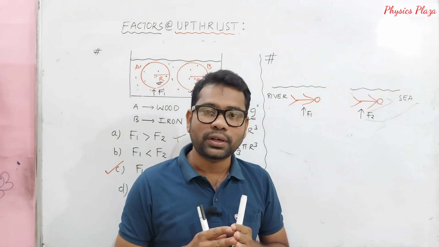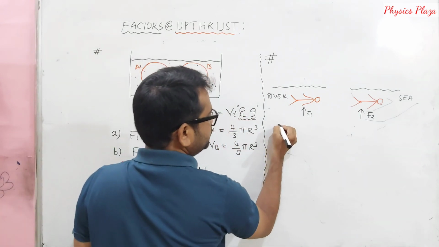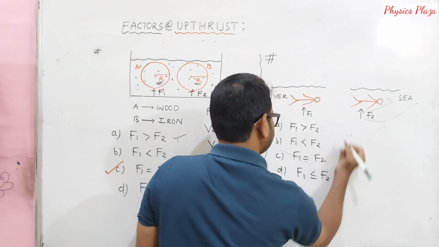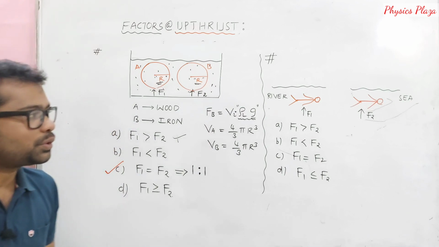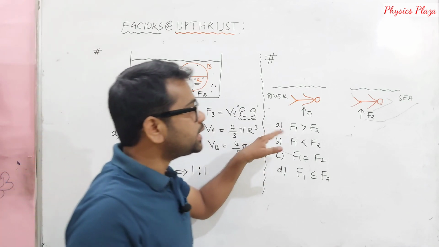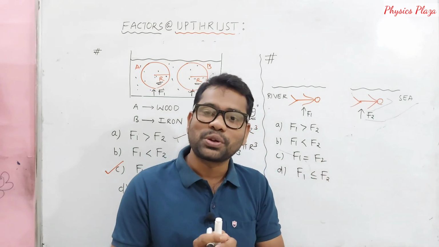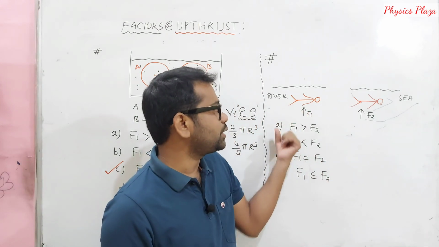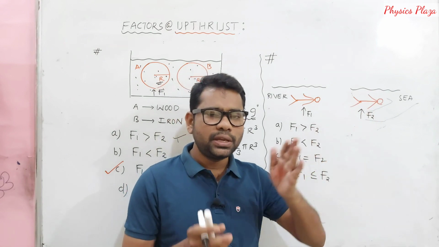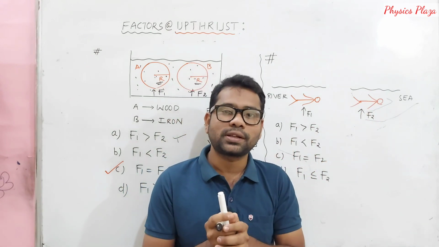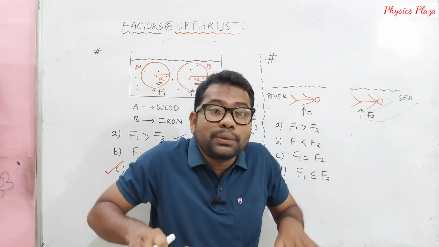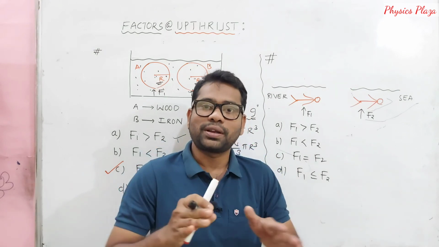See, it's very, very important. Now which of the following is right? Just think and let me know. Okay, children, now the situation is that the same person is swimming once in a river and once in the sea. Of course, at the same time it is not possible. In exam they may ask like this also: in which case does he feel comfortable, more easier to swim?